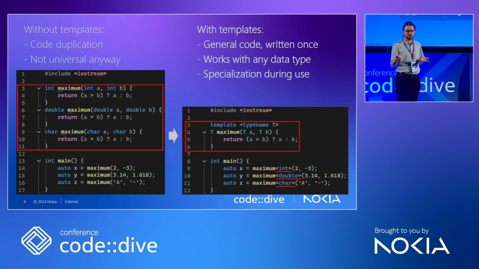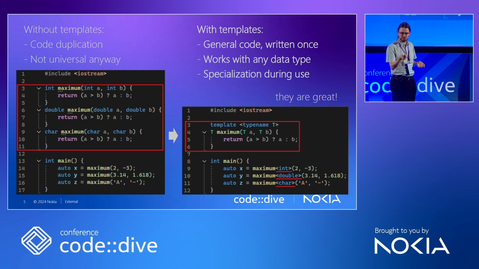And we specialize it when we use it, like in lines 9, 10, 11. It's a great feature, and the compiler does the rest of the work for us. Templates are fantastic. They have a great idea of how to improve coders' lives. But why are they so hated among the programming community?